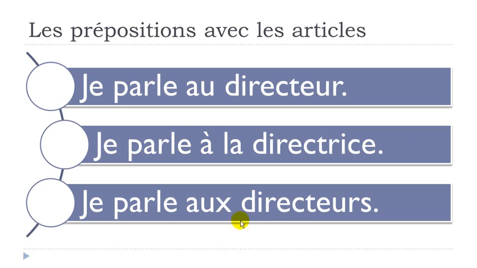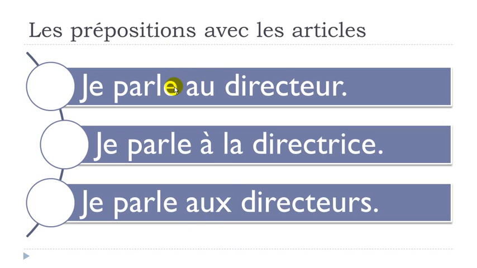And let's see the plural form now. So you've got the directors, the plural form. Je parle aux directeurs. You can see that here you combine à plus les, and you will get this aux, and then phonetically you pronounce it o.